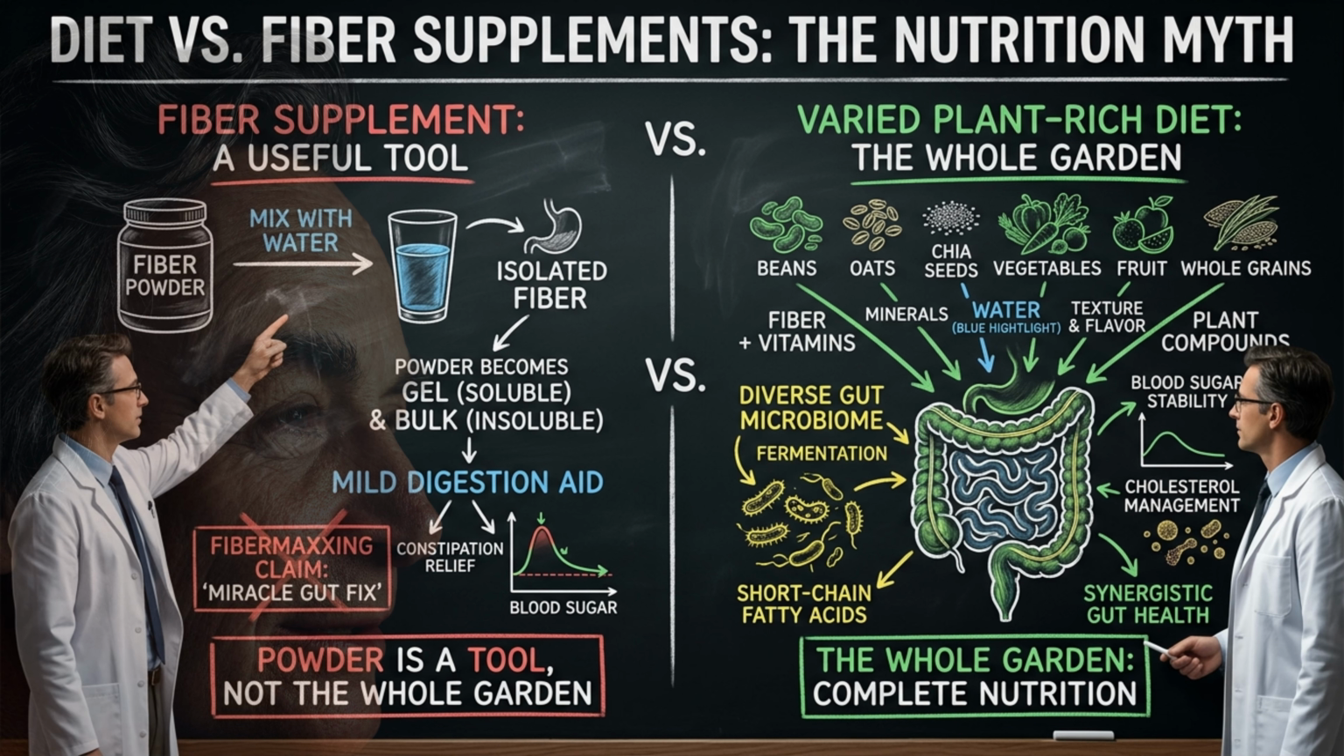A fiber supplement can be useful for some people in specific situations, but it is not the same as a varied plant-rich diet. Foods provide fiber plus vitamins, minerals, water, texture, flavor, and different plant compounds. Powder is a tool, not the whole garden.